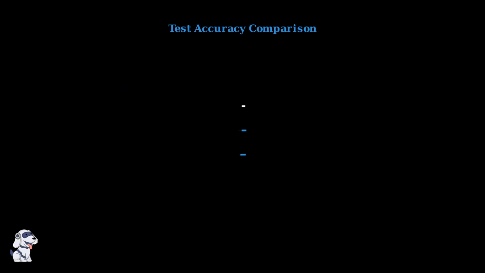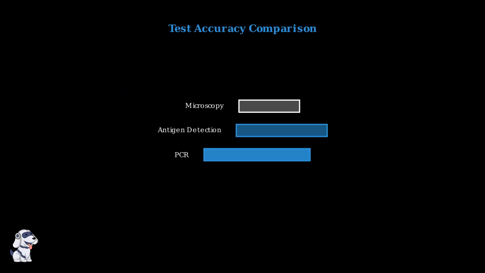When comparing the three test types, microscopy has moderate accuracy, while antigen detection and PCR tests offer much higher accuracy rates. For this reason, antigen detection tests and PCR are the preferred methods for diagnosing Giardiasis, offering doctors more reliable results for proper treatment decisions.